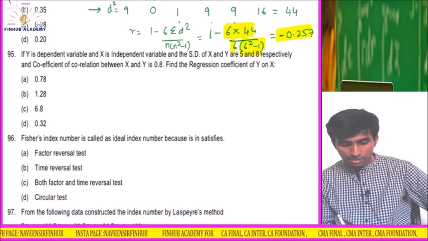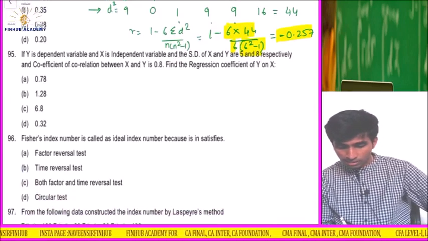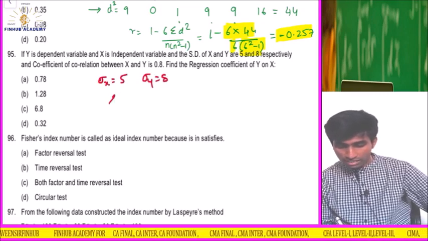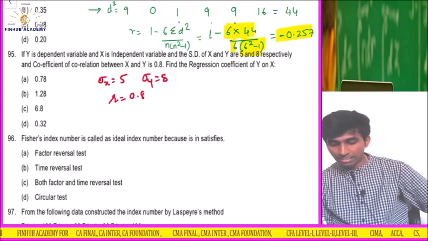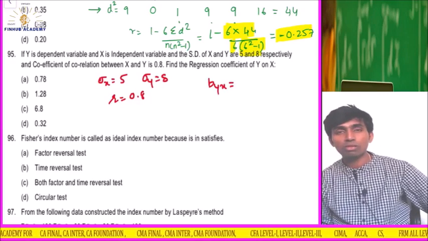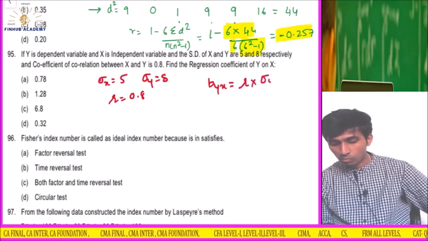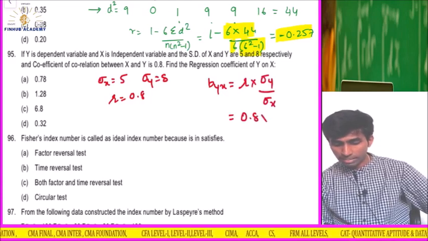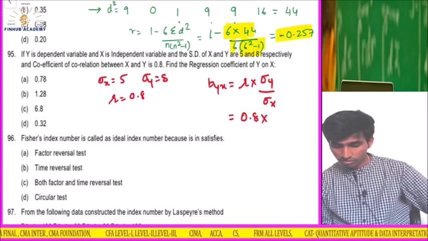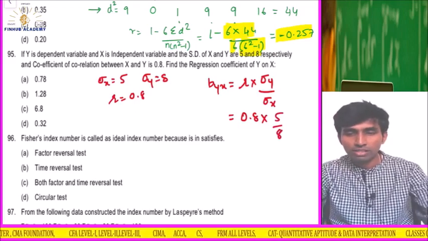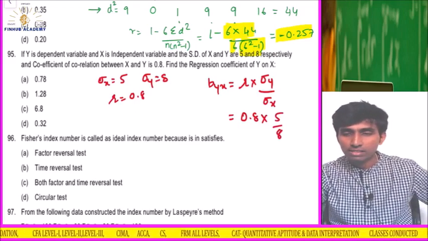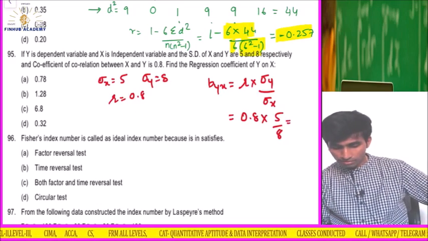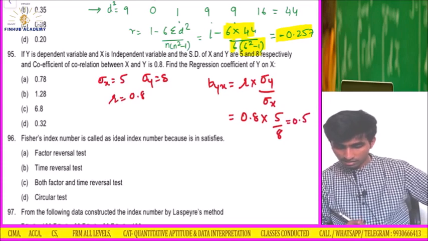Y is the dependent variable, X is the independent variable. Standard deviation of X is equal to 5, standard deviation of Y is equal to 8. Correlation coefficient r between X and Y is 0.8. Find the regression coefficient b of Y on X. So what is the formula for b of Y on X? r multiplied by standard deviation of Y upon standard deviation of X. So simple. r is how much? 0.8 into 5 upon 8. Check. 0.8 into 5 divided by 8. Answer is 0.5. Is this clear?